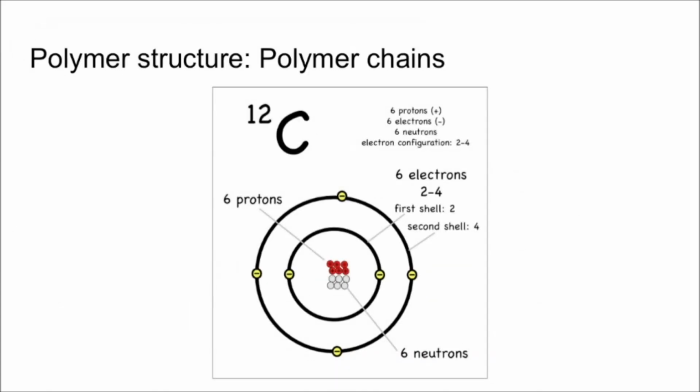Polymer is an organic material, and the backbone of every organic material is a chain of carbon atoms. The carbon atom has 4 electrons in the outer shell. Each of these valence electrons can form a covalent bond to another carbon atom or to a foreign atom. The key to the polymer structure is that 2 carbon atoms can have up to 3 common bonds and still